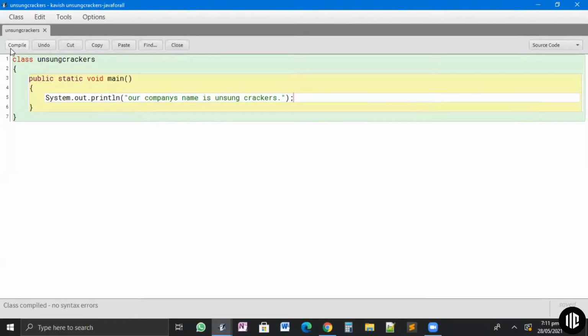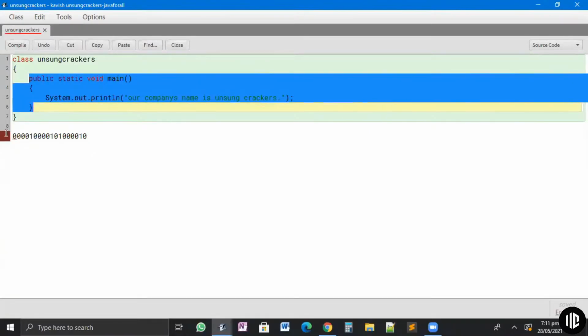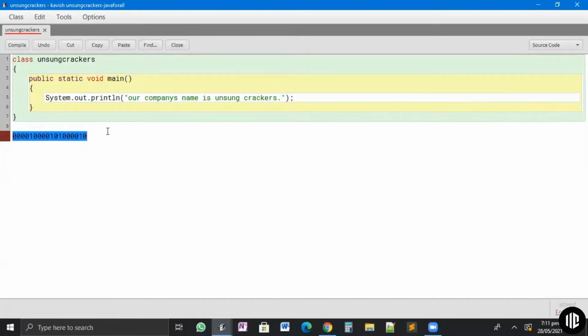But the computer does not understand Java. The computer understands only binary language, which is a combination of zeros and ones, like 0001 0001. This is binary language. If we had to write everything in this way, it would be nearly impossible to write every single thing in binary language, zeros and ones. It becomes so complicated.